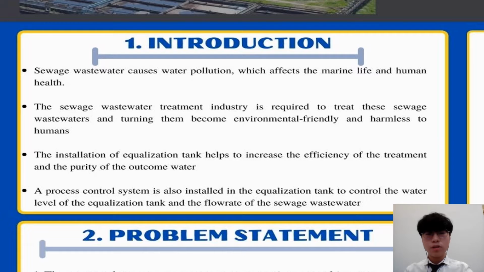Besides, the equalization tank installed between the pre-treatment process and the primary process is an important piece of equipment for collecting the sewage wastewater from the pre-treatment process. It helps to increase the efficiency of the treatment and the purity of the outcome water. Moreover, a process control system is also installed in the equalization tank to control the water level of the tank and the flow rate of the sewage wastewater. There are 3 types of controller normally used in the process control system: proportional controller, proportional integral controller, and proportional integral derivative controller.